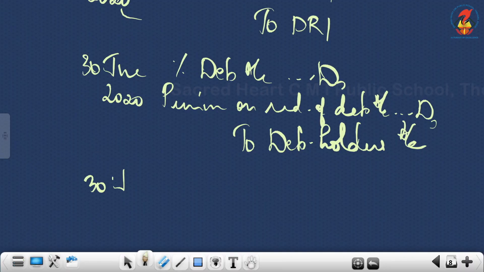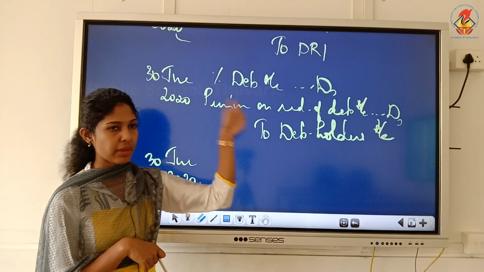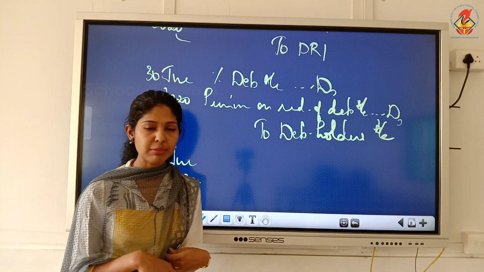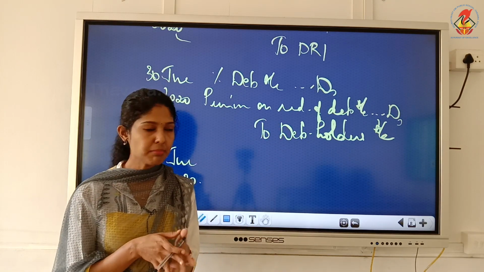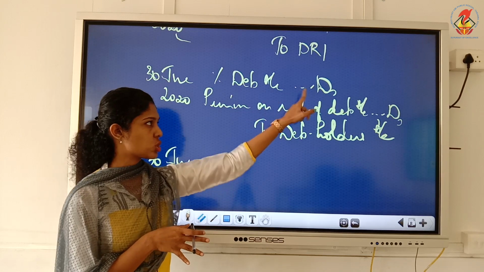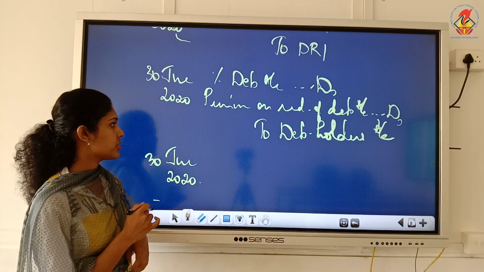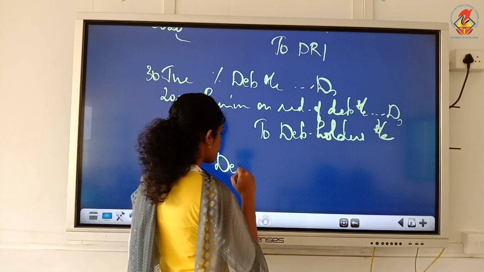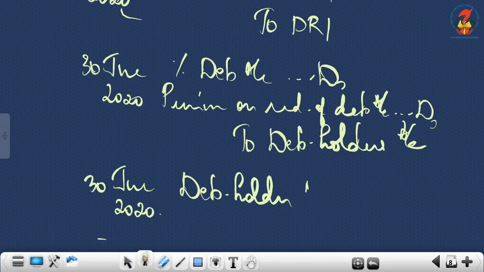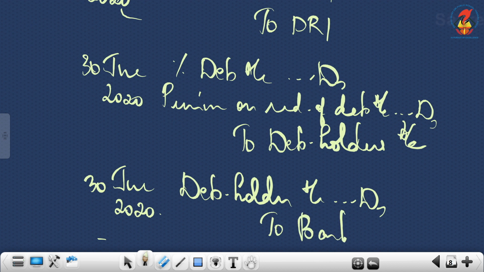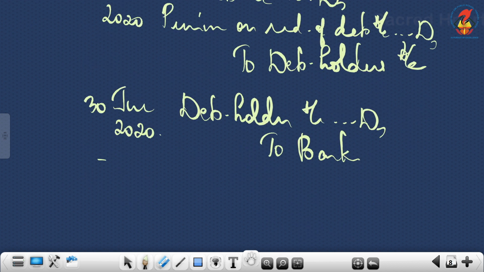Then, what should we do now? We have to make the payment. See, suppose there is no premium account, like you are not planning to redeem at premium, then you just have to write percentage debentures to debenture holders. Depending on the question, you have to make changes. Now we will make the payment. So that is debenture holders account debit to bank account. So now we have paid the amount.